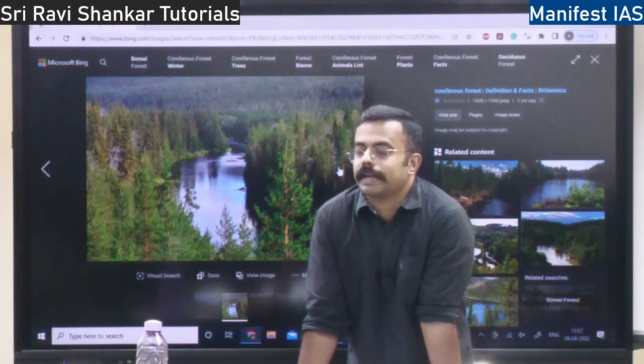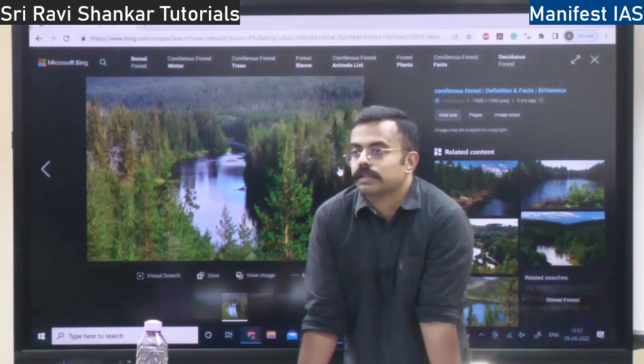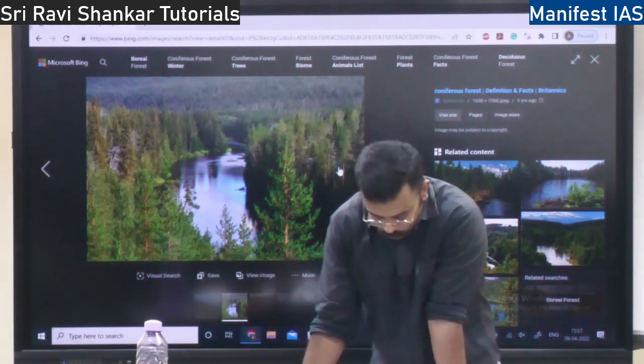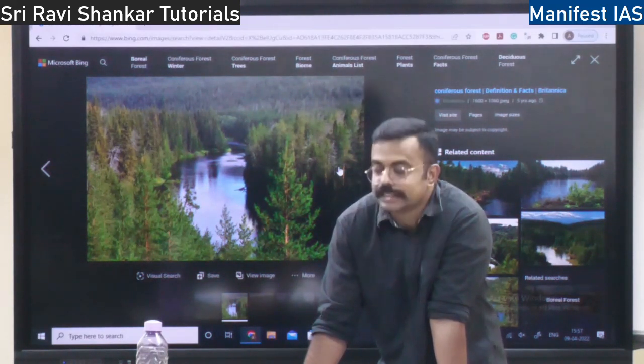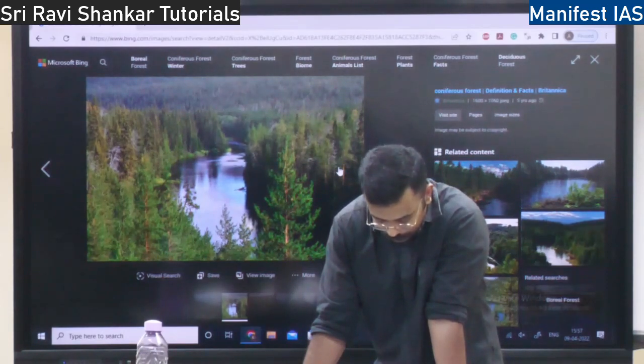Wherever cold climate is there, the soil won't be good. The fertility of soil won't be good there. Wherever cold climate is there, you should remember this, right? The soils are acidic. Soils in the cold region are acidic and they don't have any minerals, right?